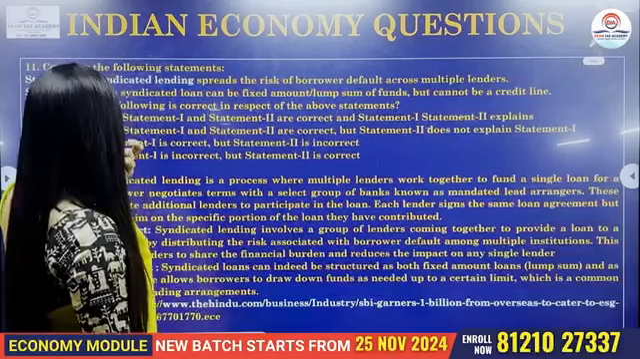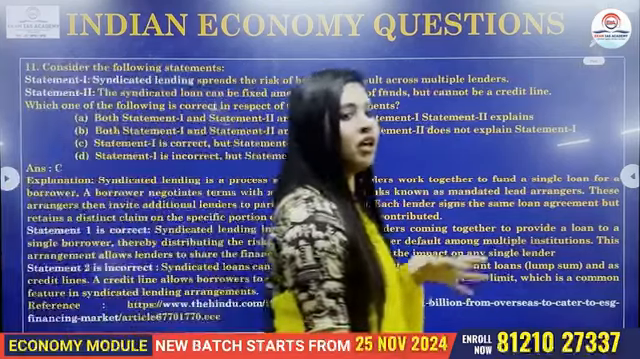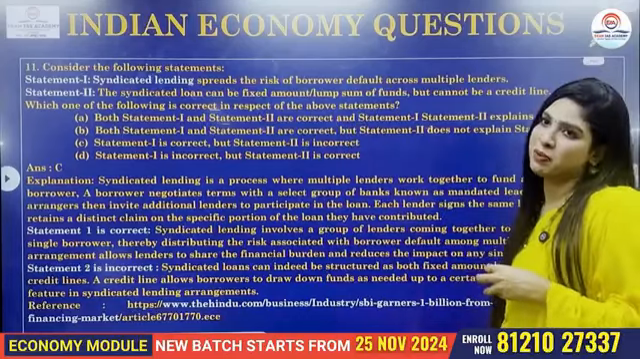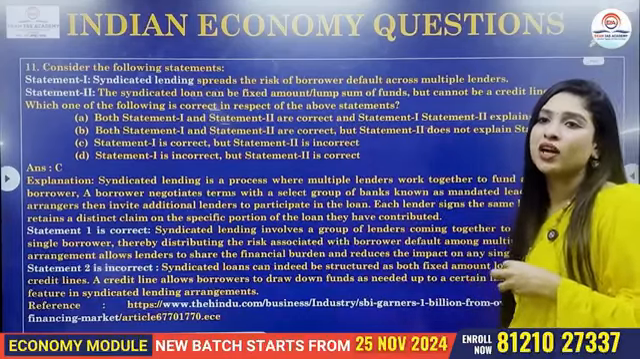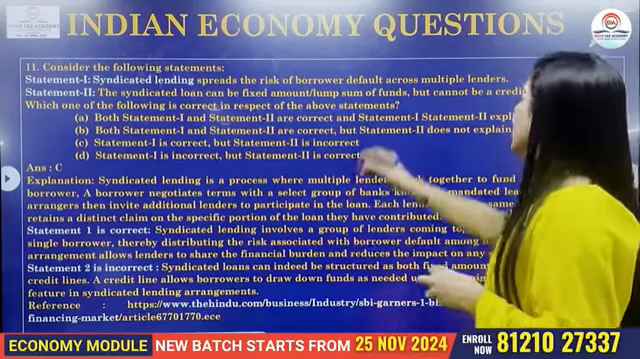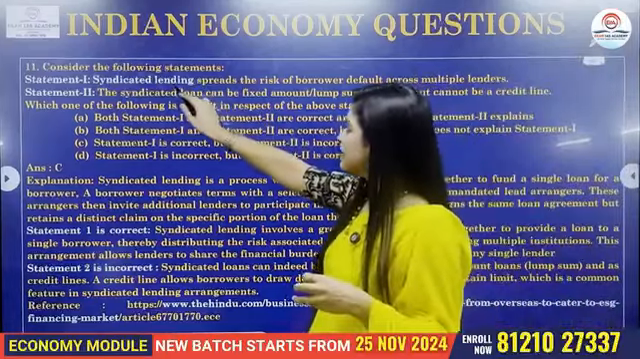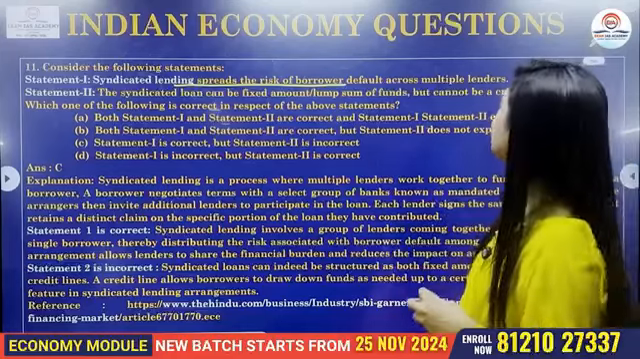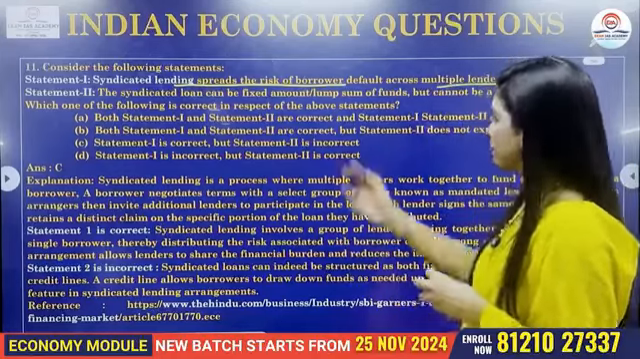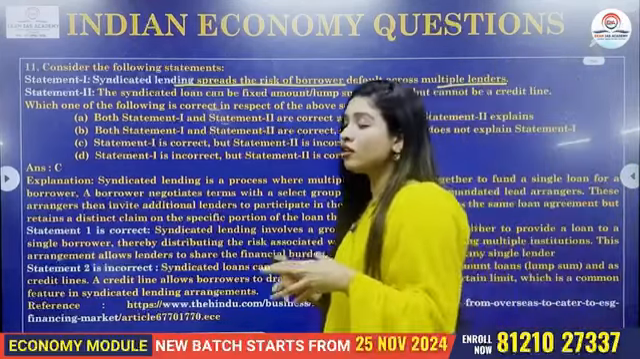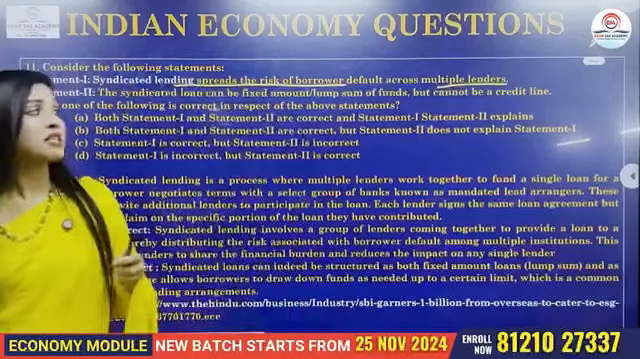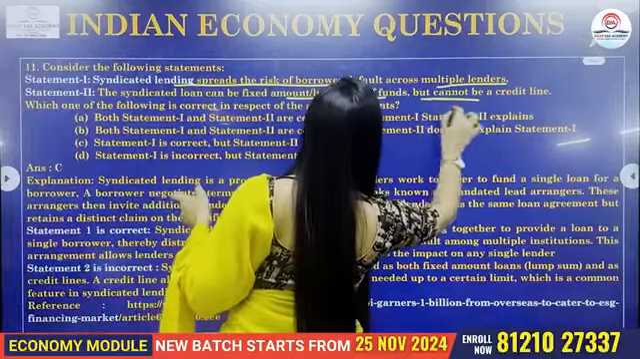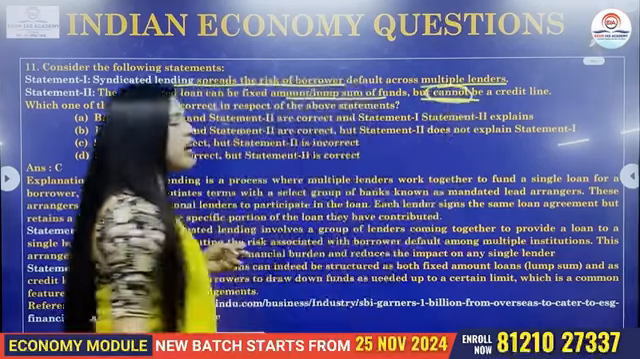And now the 11th one. This is also a question which is in the format of statement 1 and statement 2. And the keyword here is what? Syndicate lending. So the first statement tells: syndicate lending spreads the risk of borrower default across multiple lenders. The second one: this loan can be a fixed or a lump sum amount of funds, but cannot be a credit line. That is a keyword to be understood.